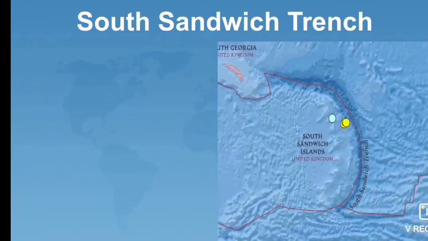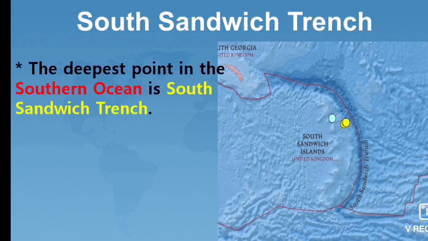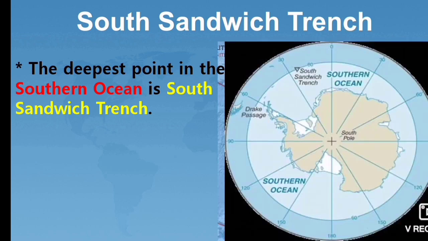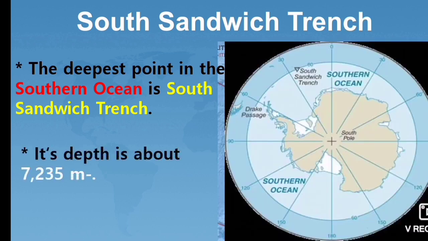Students, next is South Sandwich Trench. The deepest point in the Southern Ocean is South Sandwich Trench. Its depth is about 7,235 meters. Students, South Sandwich Trench is the deepest point in the Southern Ocean.